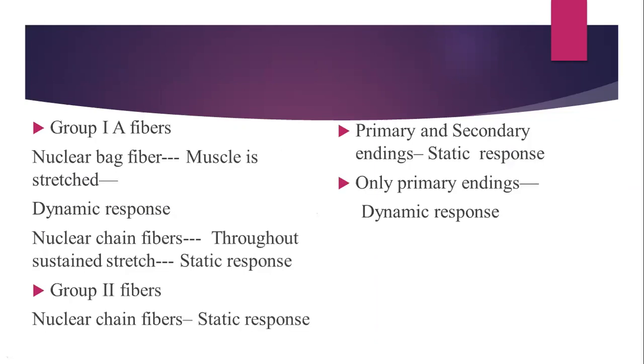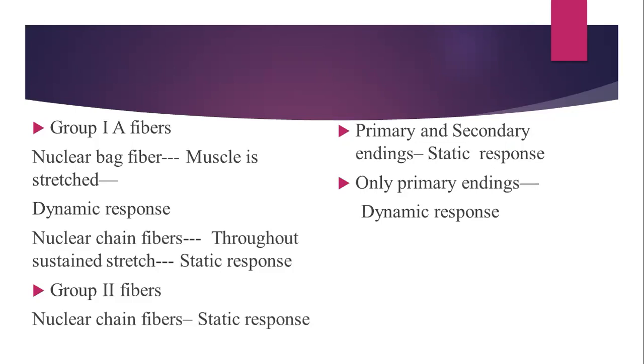In short, group 1A fibers are responsible for both the dynamic response and the static response. Group 1A fiber supplies the nuclear bag fiber, so whenever there is a change in the length of the muscle, these fibers will be activated as the muscle is stretched.